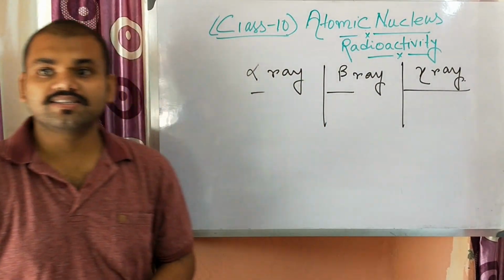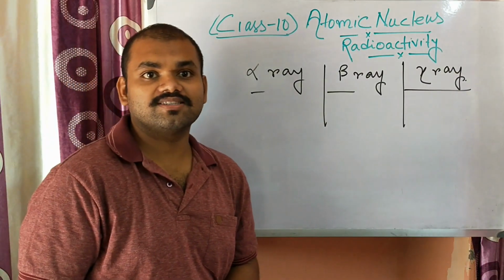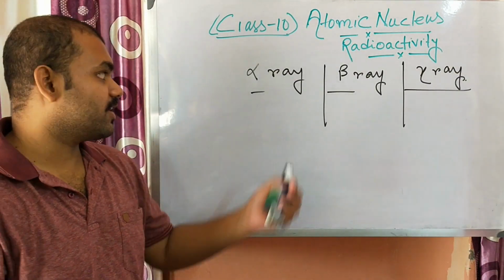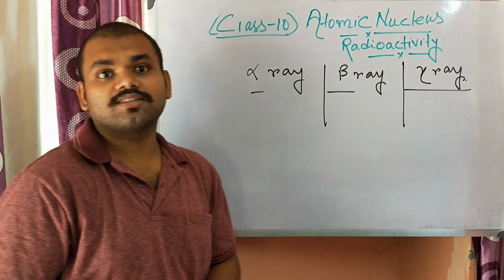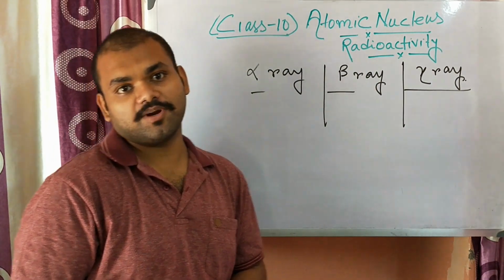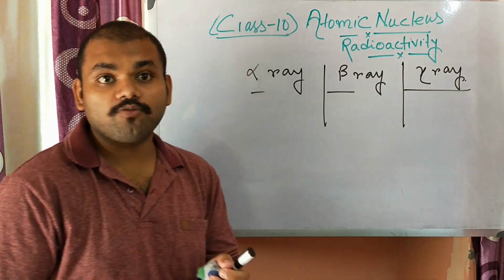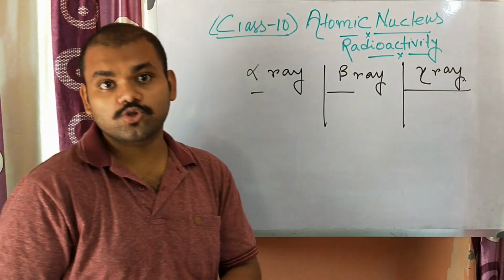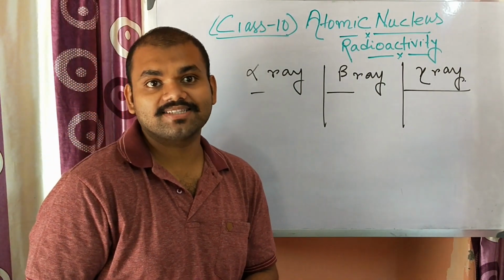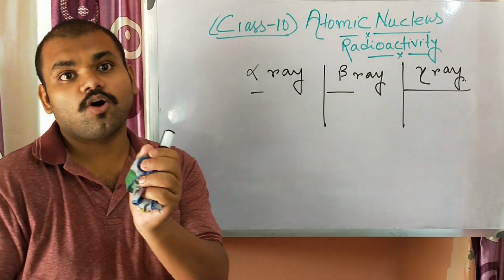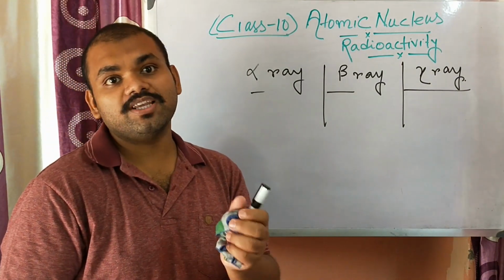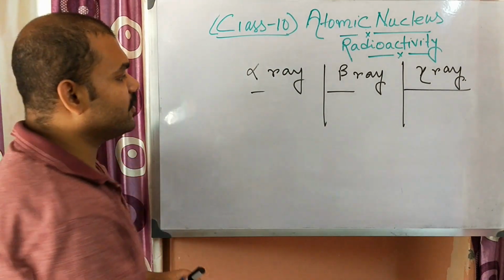Alpha rays are a stream of positively charged particles, of mass 4 and charge 2, which is considered as the nucleus of helium.